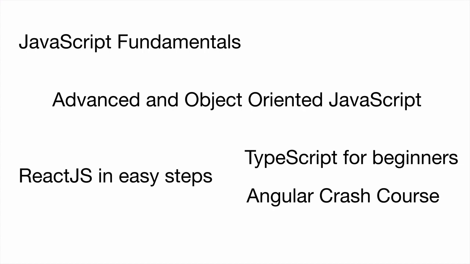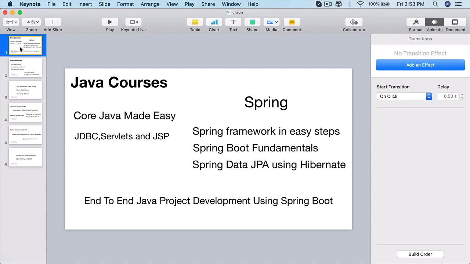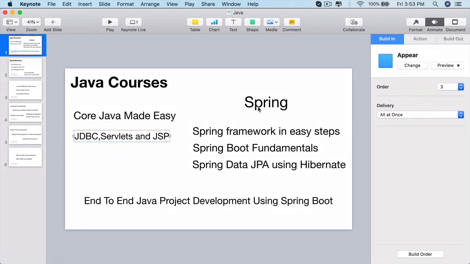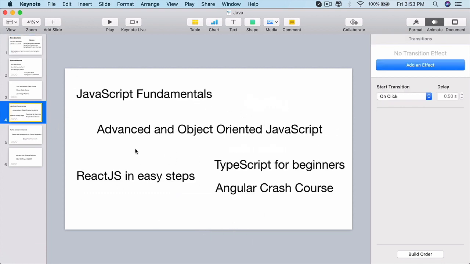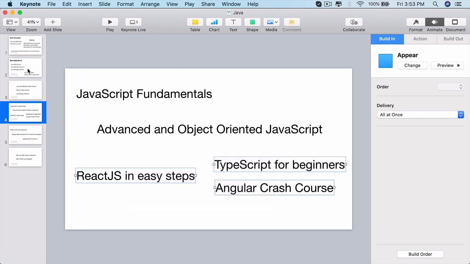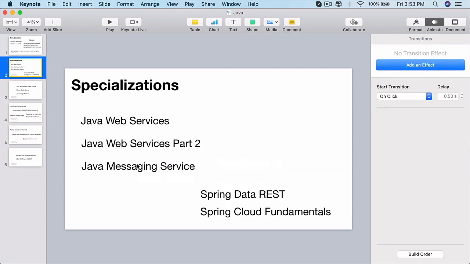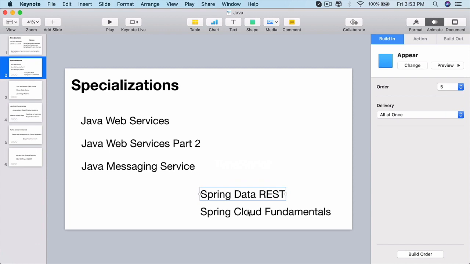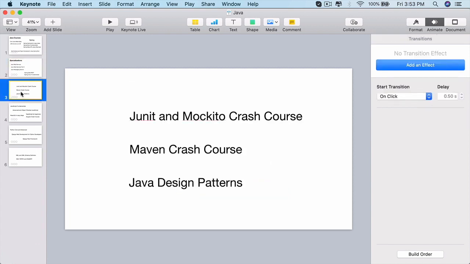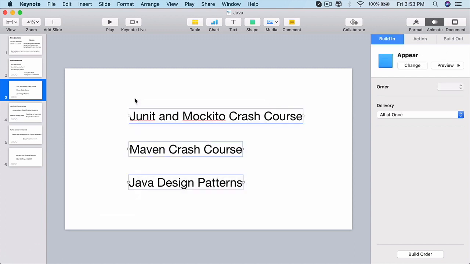So to become a full-stack Java developer, remember, start with core Java, JDBC, then go on to the Spring side of things, then enroll in my end-to-end Java project development course where you will learn how to create a project from scratch. You will also be using Angular and React here, for which, of course, your knowledge of Angular and React will help. Then do the specializations like web services, Spring Data REST if required, even Spring Cloud Fundamentals. These three are compulsory when you go for interviews or working on a real-time project.